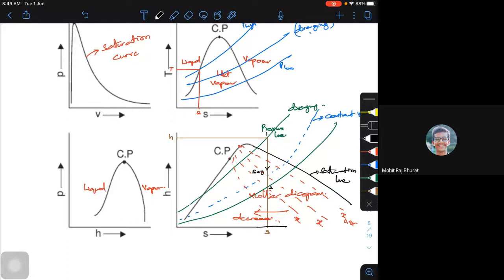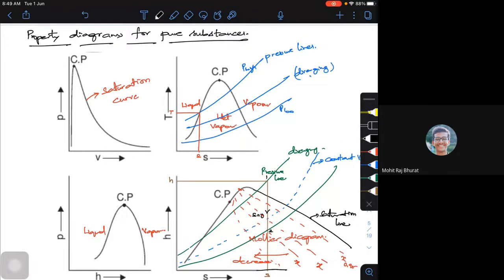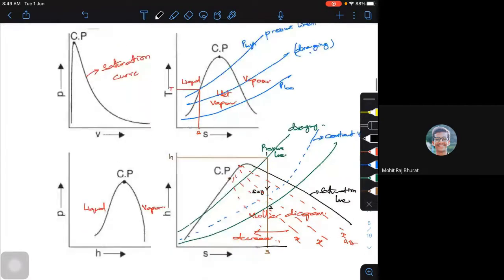Whether it is a pressure-volume diagram or maybe a pressure-enthalpy diagram, we'll discuss more when we come to your refrigeration cycles. PH charts are very similar to the pure substances or PV diagram, but we'll be using them more. There we won't use the HS diagram, but we'll be using the PH chart and TS diagrams. I'll be discussing more on PH charts in the refrigeration cycles, and for other cases, maybe TS or HS diagrams, we'll use them here.